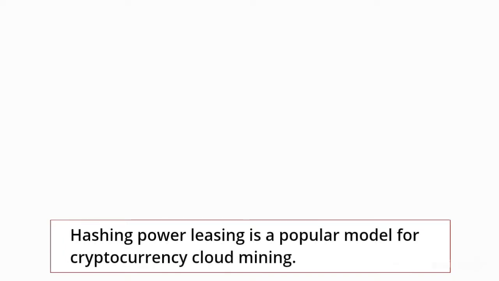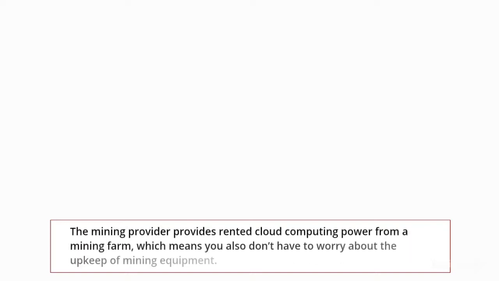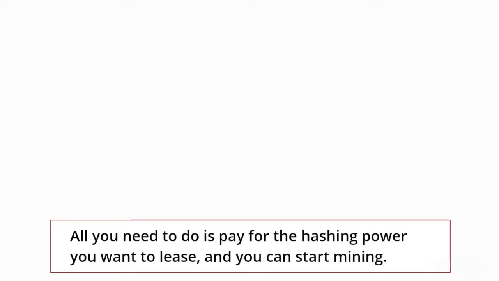Hashing power leasing is a popular model for cryptocurrency cloud mining. With this model, you lease a certain amount of hashing power from a cloud mining provider, so you can mine cryptocurrencies. The mining provider provides rented cloud computing power from a mining farm, which means you also don't have to worry about the upkeep of mining equipment. All you need to do is pay for the hashing power you want to lease, and you can start mining.